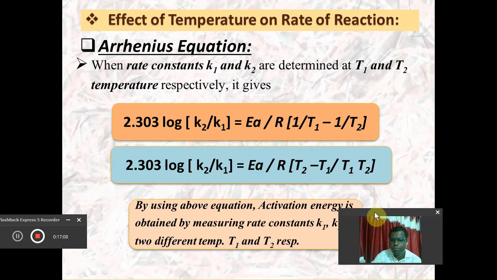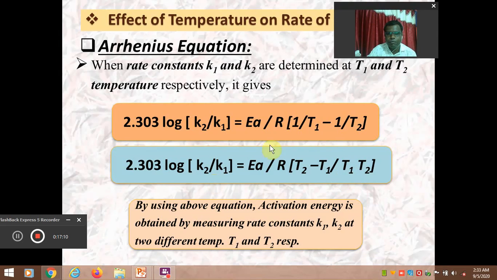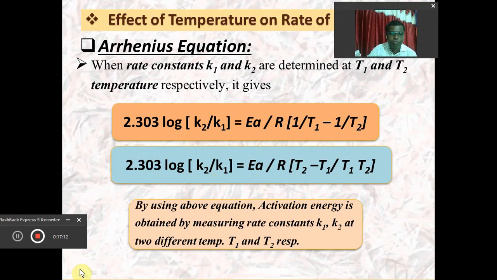So by using this equation, we will be able to calculate the energy of activation of any chemical reaction if we measure the rate constants k1 and k2 at two different temperatures T1 and T2.